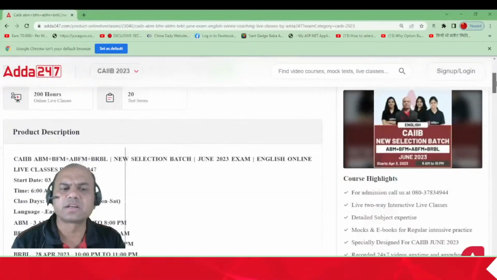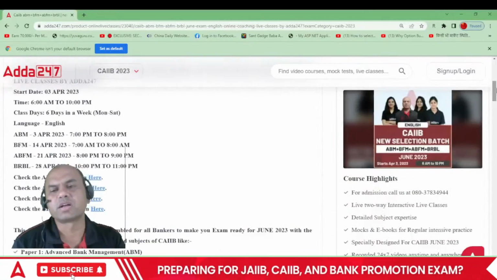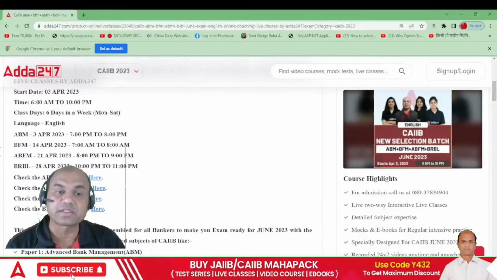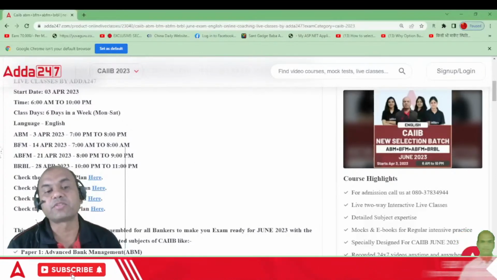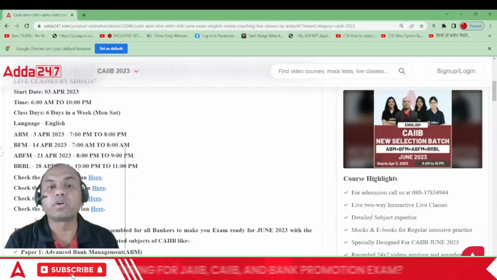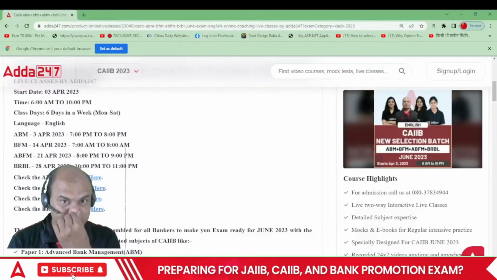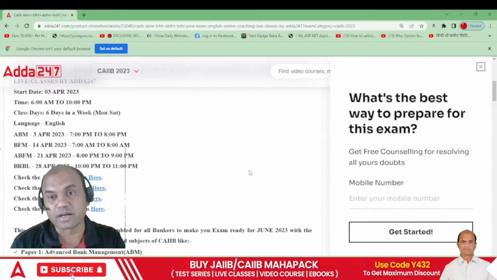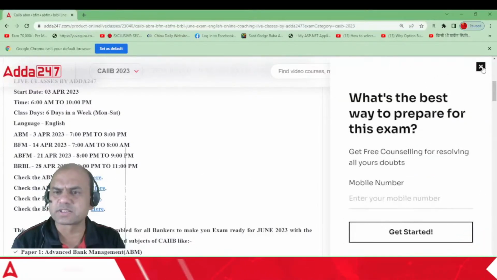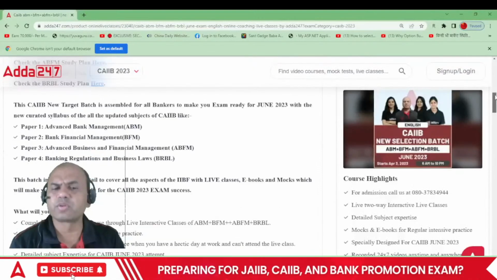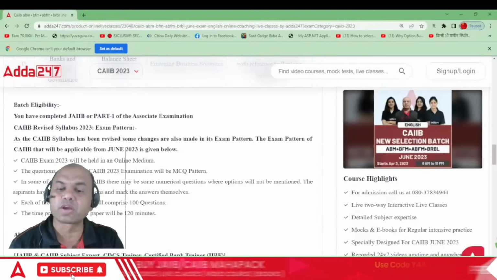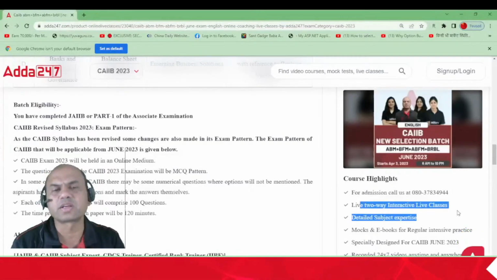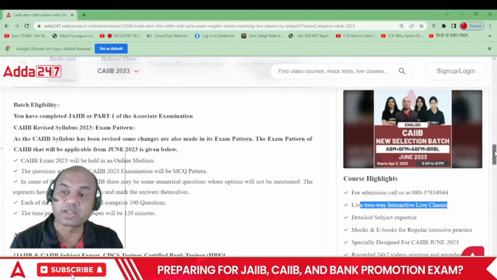Okay, you'll see the details of the batch. Means what are the dates, timings, when was it started, what is the study plans. Here study plans are very important. Study plans will show you how you have to prepare for the exam, means what is the importance of each subject. So follow the study plans correctly, and we also follow the same in the classes. Okay, so you can read this. Main thing I'll tell you, recorded videos are available 24/7, two-way interactive classes, so you can ask the questions and clarify doubts in the class itself.